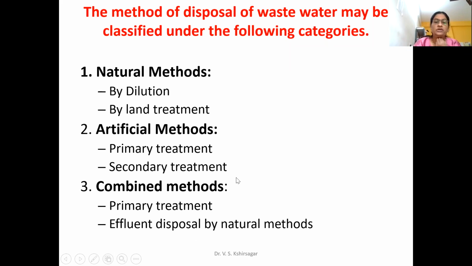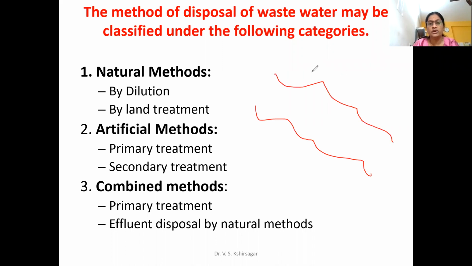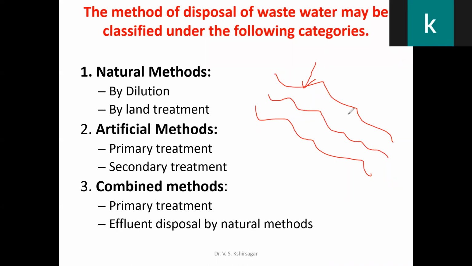And then I have given you a video, and in that I asked you to understand how this is important. So this is a stream, and in this stream, if you are disposing wastewater at this portion, then it is going to be mixed throughout this particular river. There are two types of water bodies.